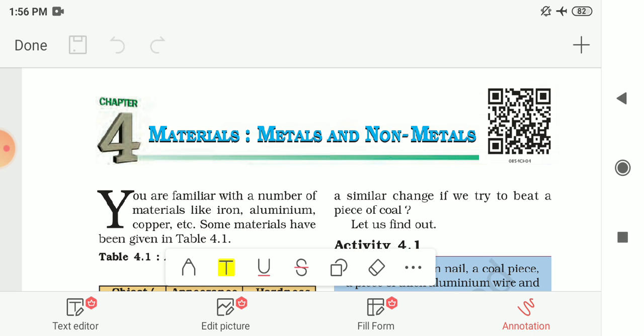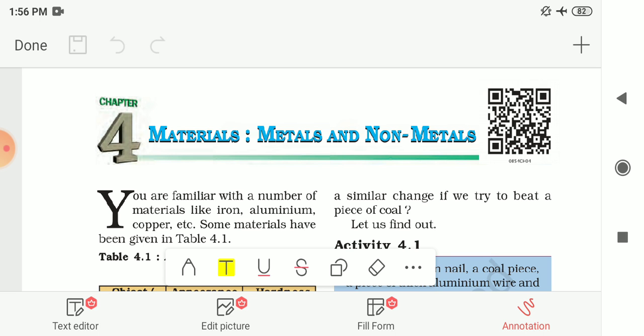And in the uses of non-metals, we had seen that non-metals are very widely used in respiratory actions, fertilizers, pesticides, explosives, crackers, water purification. Some of these are examples of the uses of non-metallic substances. So these are the things we had learned in this chapter.